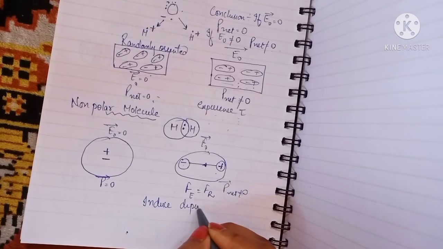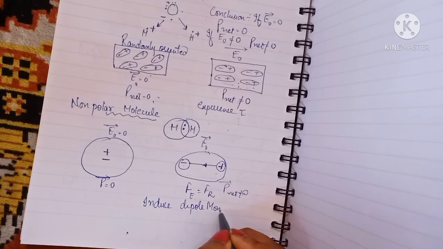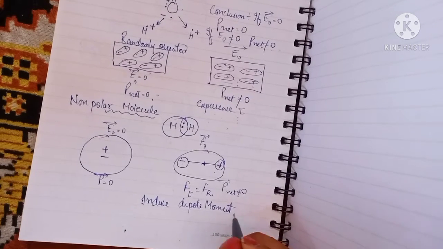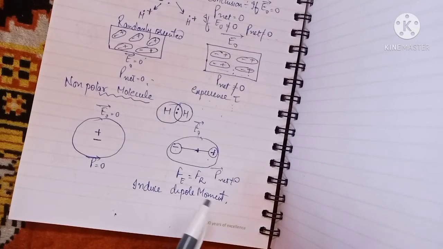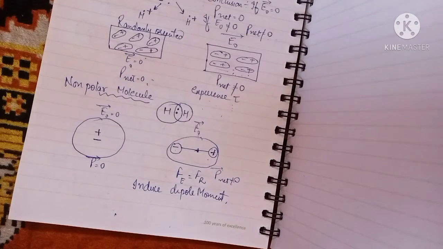Induced dipole moment develops only when you apply an electric field over the non-polar molecule. So this is the effect of the electric field on the polar as well as the non-polar molecule.